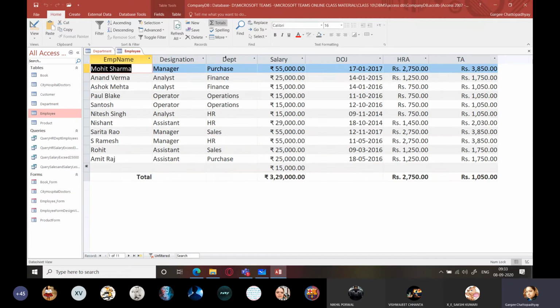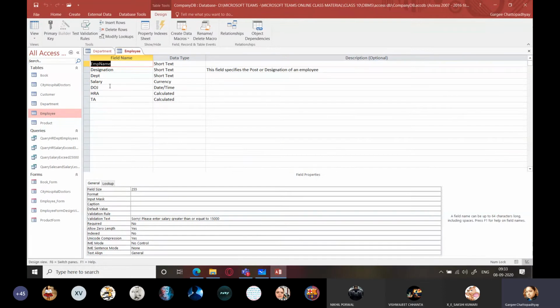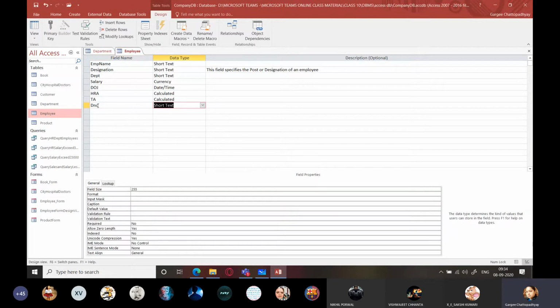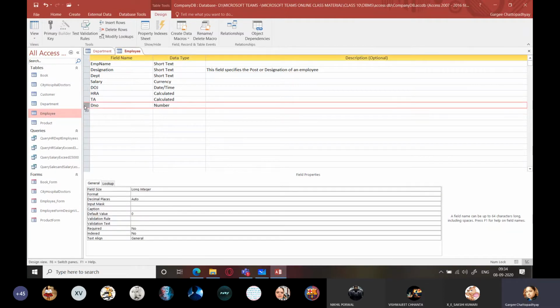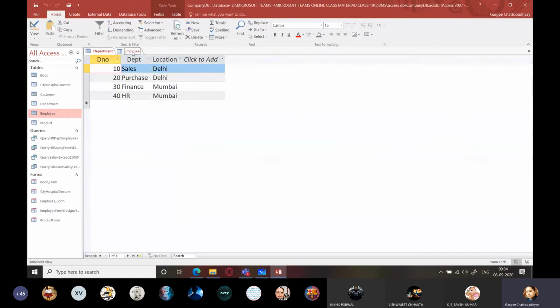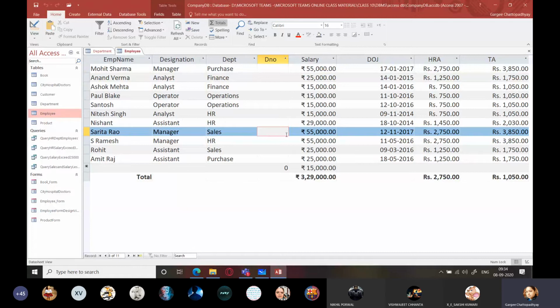Here I am going to remove this DEPT field and add a new field, that is DNO. So I'll go to the design view, and here I'm going to type DNO, and it will be of type number, and I will be just placing it after DEPT. Save this, go back to the view, and now I'm going to replace this with the department numbers. So sales is 10. So wherever I find sales, I have to put 10.